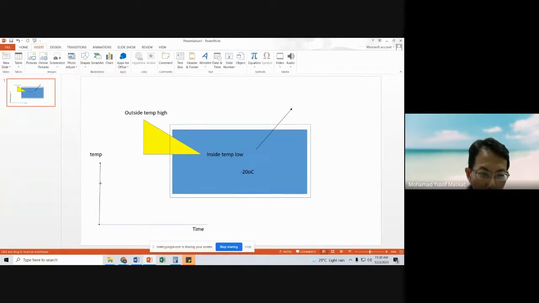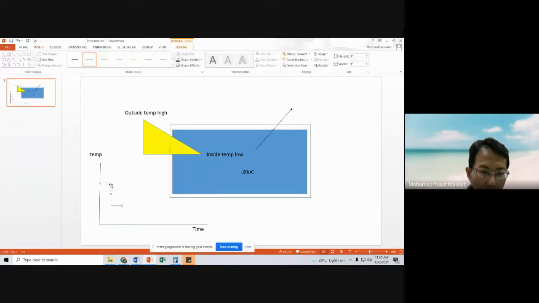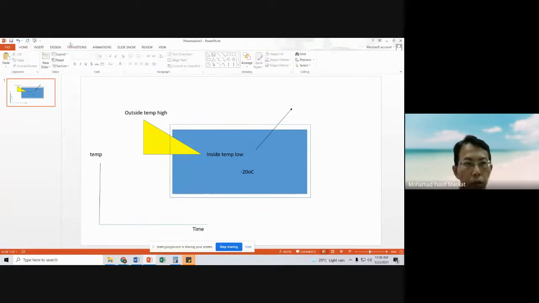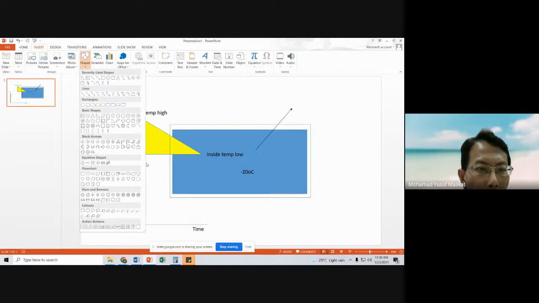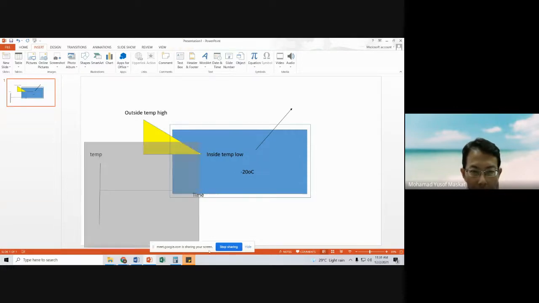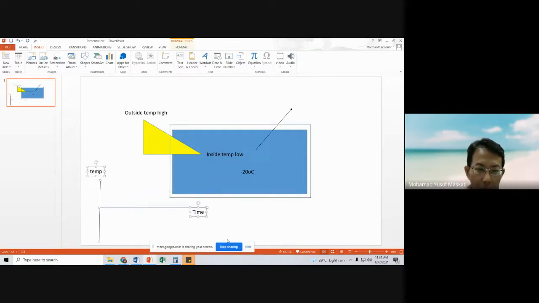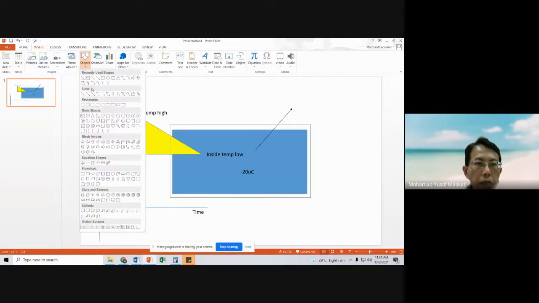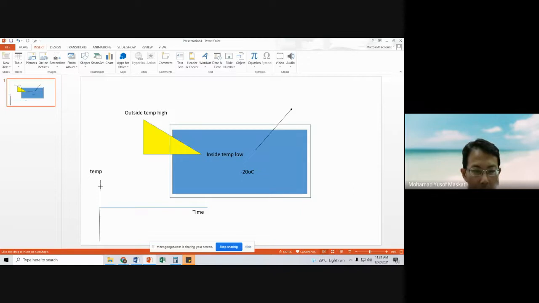Room temperature is 30 degrees C, and then the temperature will start to reduce until it reaches its target temperature, for example, minus 20 degrees C.